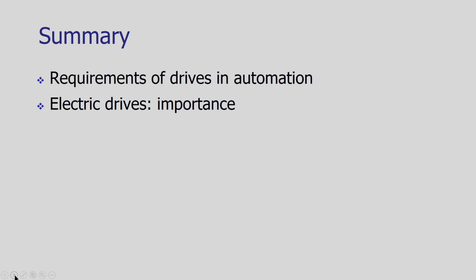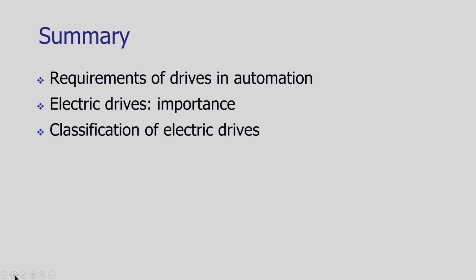After that, we learnt the importance of electric drives, its advantages, and its importance in the present day automated industry. At the end of the lecture, we discussed the classification of electric drives in detail.